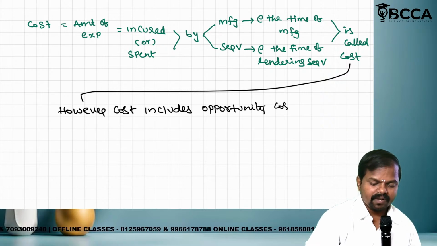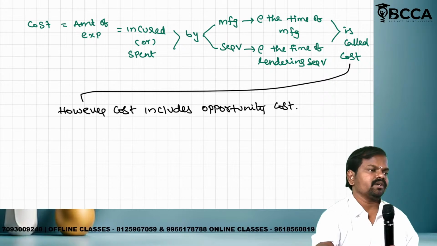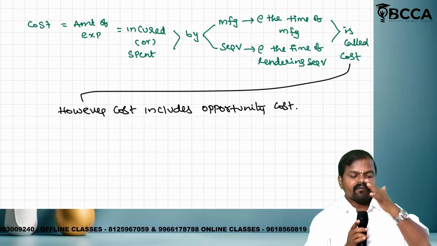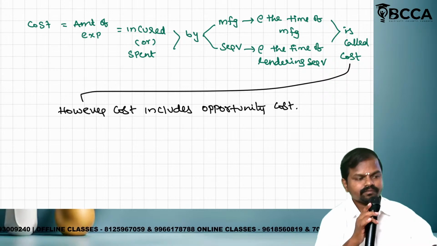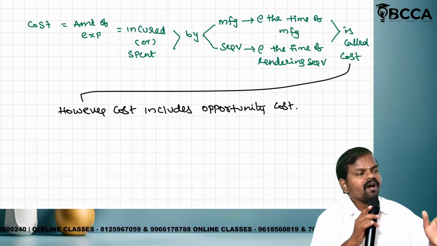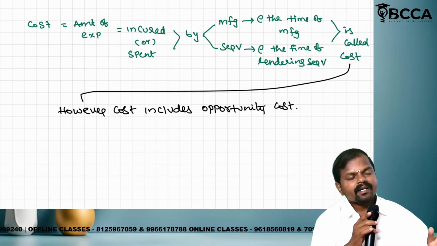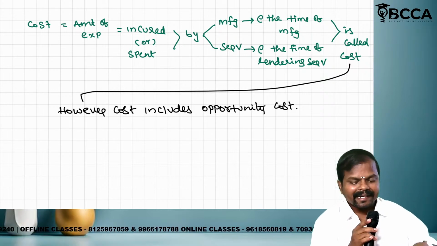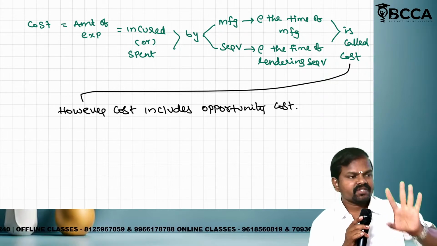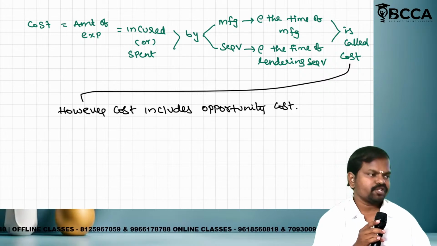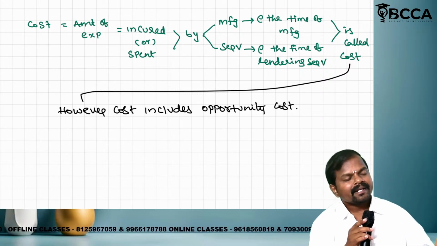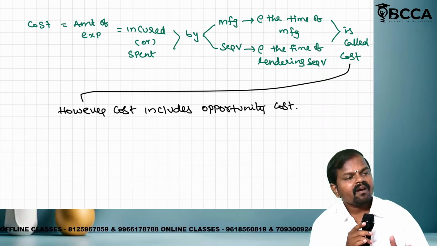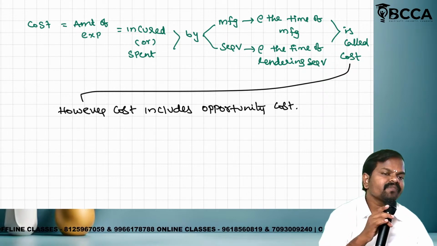Cost includes what? Opportunity cost. Is it clear, friends? Now tell me, what is meant by cost? Amount of expenditure incurred or spent by the manufacturing entity at the time of manufacturing of a product or finished good, or incurred by the service industry at the time of rendering of services is called cost.